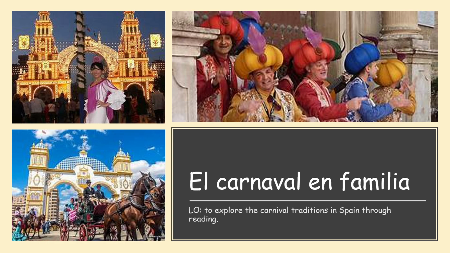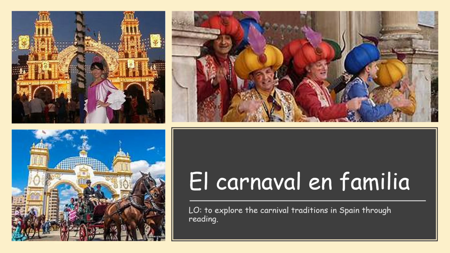en familia. Our learning objective is to explore the carnival traditions in Spain through reading. So that's a skill we're focusing on today. So, el carnaval. Judging by the pictures and the use and spelling of the word carnaval, we can assume that is a cognate.